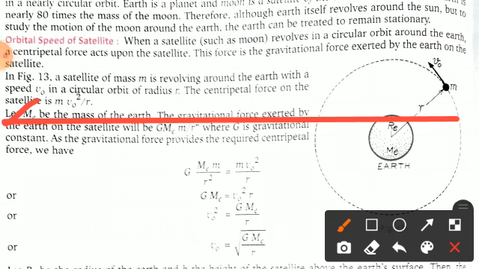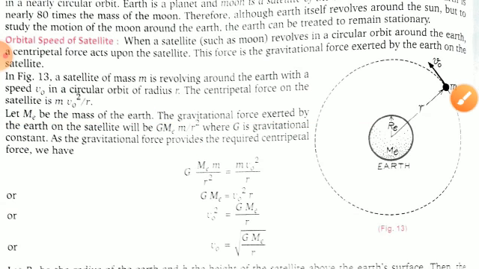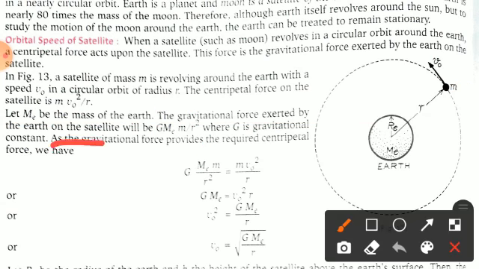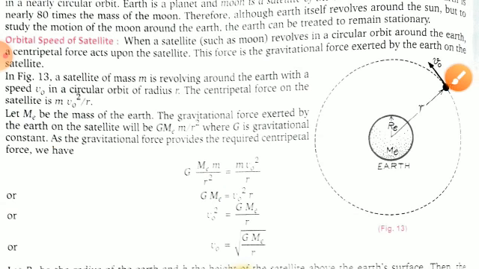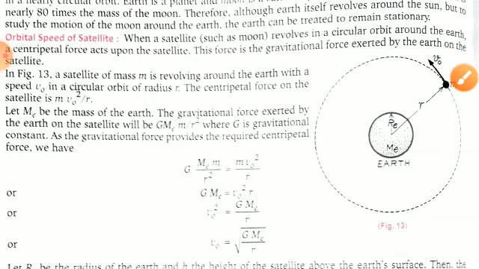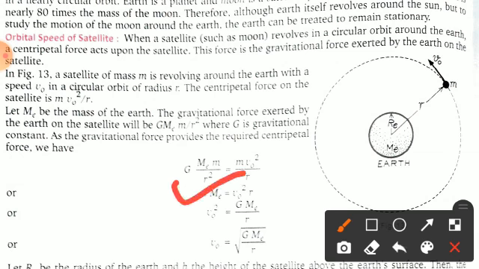You also know the gravitational force of attraction, G Me m by r square, where G is the gravitational constant. So as the gravitational force provides the required centripetal force, we can write here the force of attraction due to the earth is equal to the centripetal force, which is m v square by r. Fine. So you can see here the small m cancels out, and the relation comes out to be G Me is equal to v0 square into r.